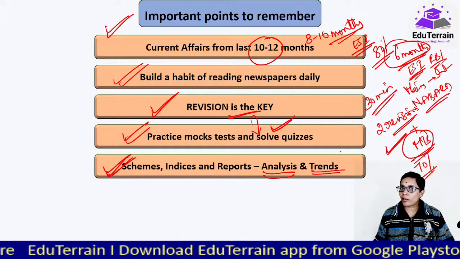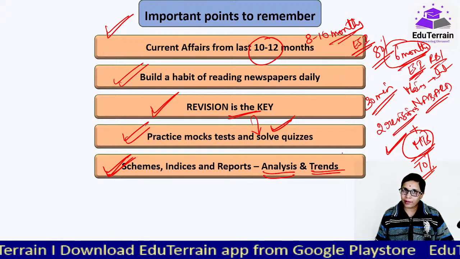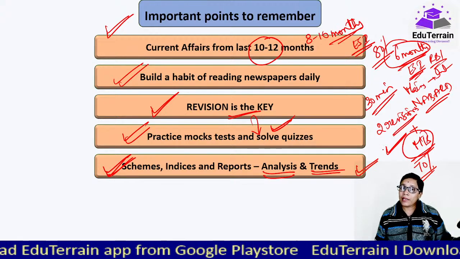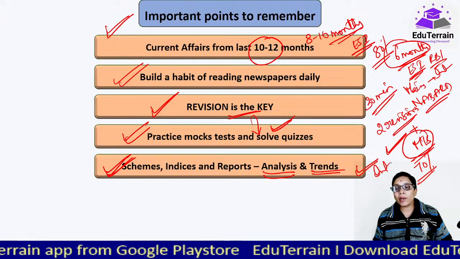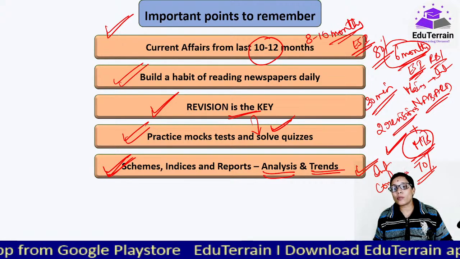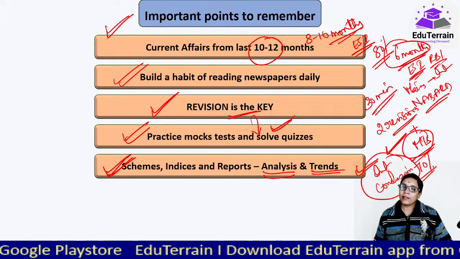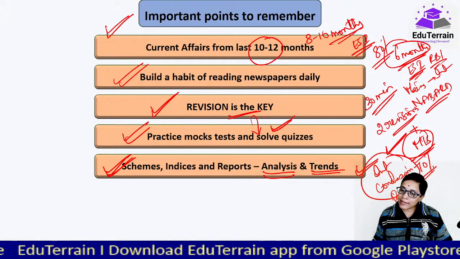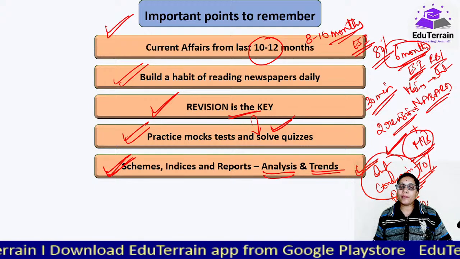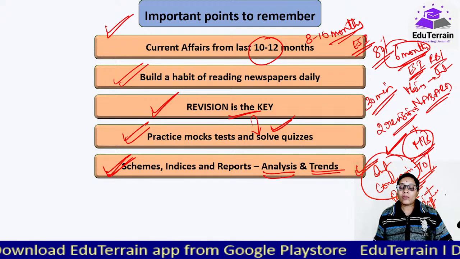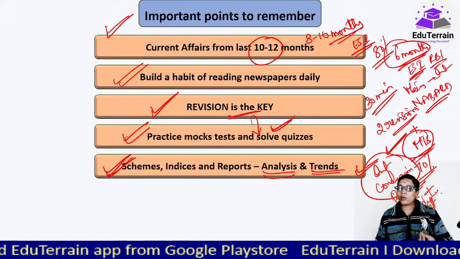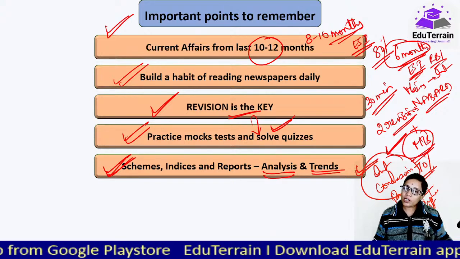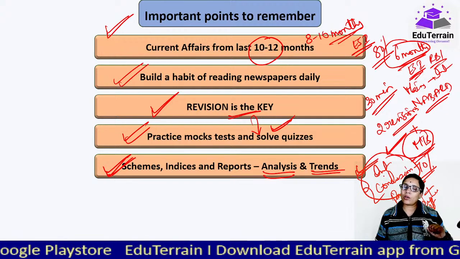Whenever any index or report is released, if you are not able to go through the entire report, anyway we'll be providing you with lots of analysis, but at least try to go through the introduction part and the conclusion part of those reports, because these are generally the ones that will be included in the passage-based questions. Okay, and the same content would be helpful for your descriptive part as well. Whenever you get any question on that particular report or index or any scheme, there you can use this content in introducing that. So at least go through that once, that will help you a lot.